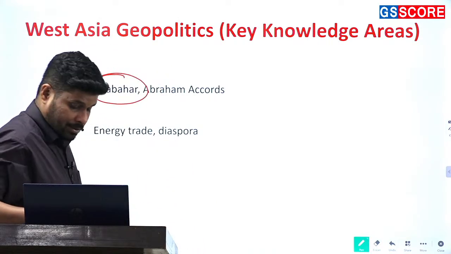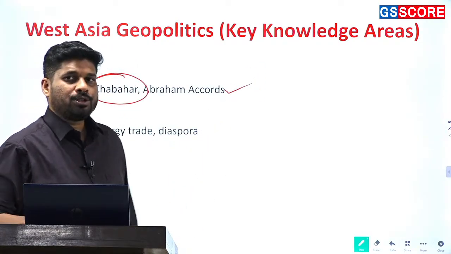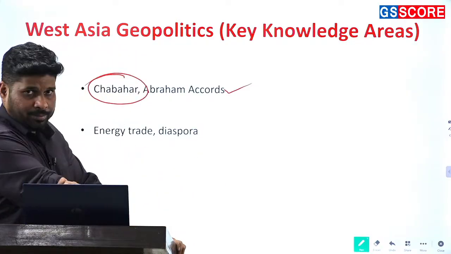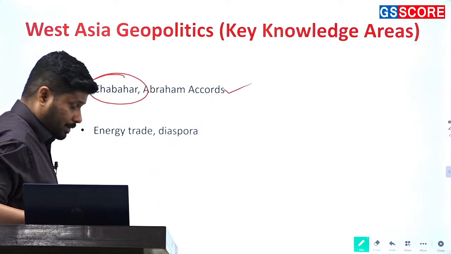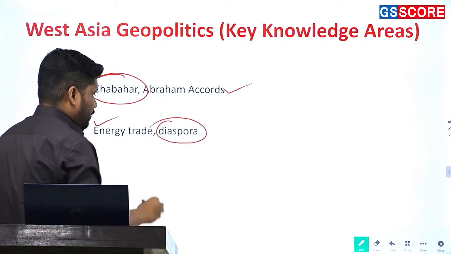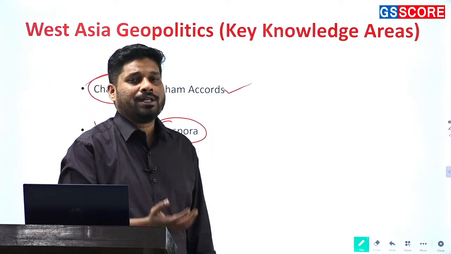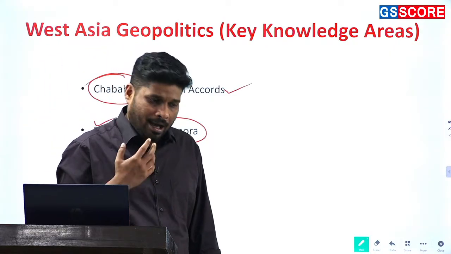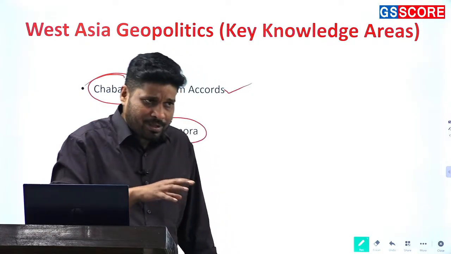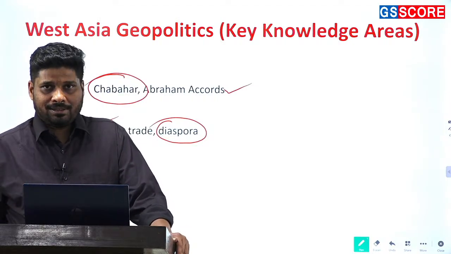Other than that, India's position on the Abraham Accord, and why that particular position. The other two things are energy trade, which we have already discussed, and also the diaspora. What is India doing to improve the conditions of India's diaspora in the West Asian region, and how that diaspora is important for us and influences India's relations with the West Asian countries?